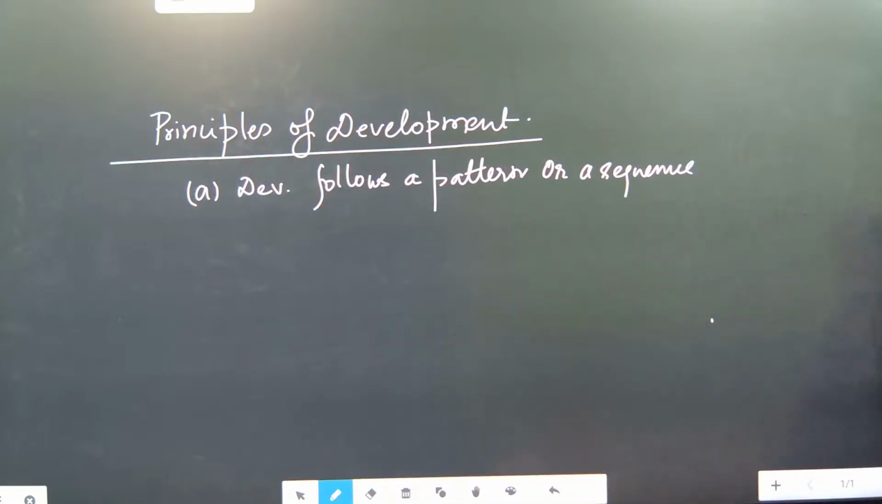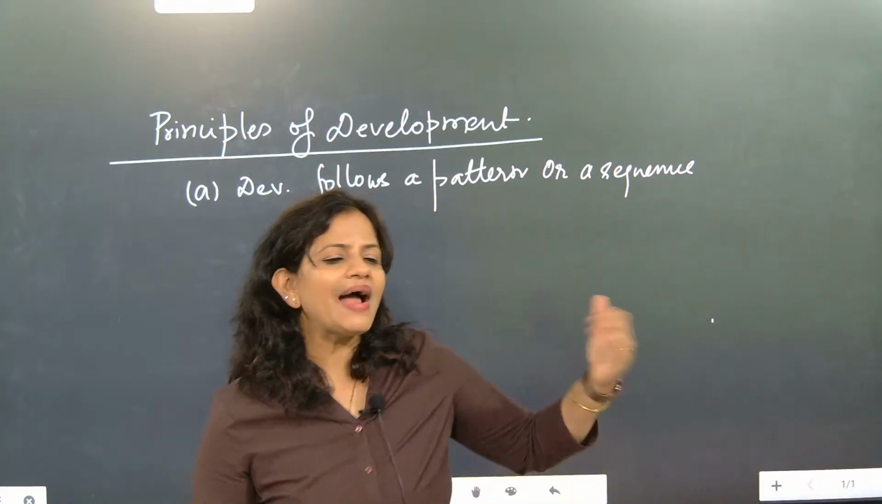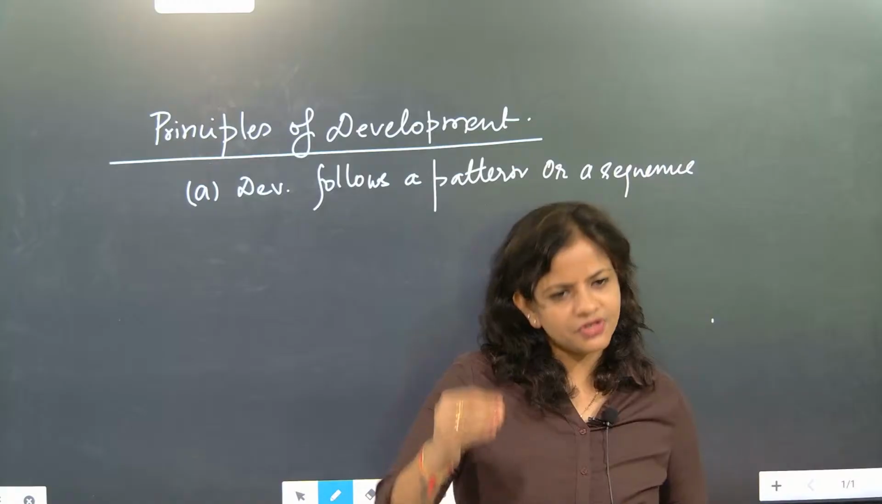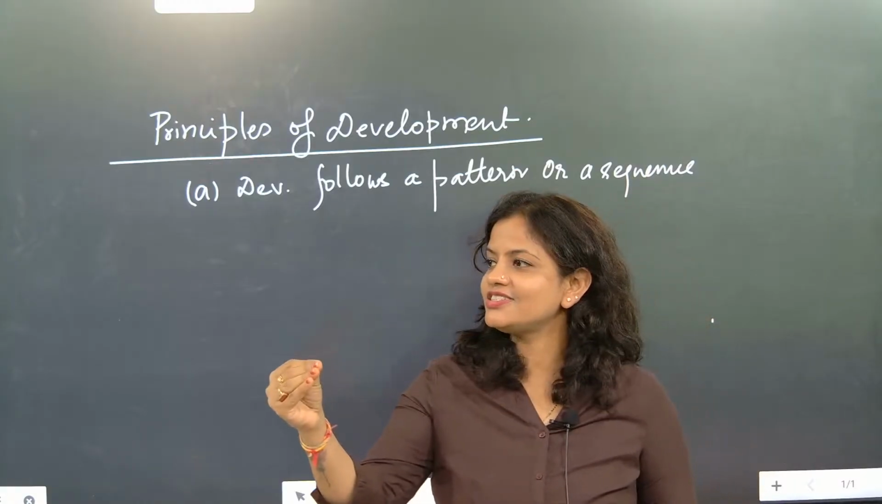So now look, development follows a pattern or a sequence. Understood? Pattern or sequence means what? After one stage, another stage. After that stage, another stage.